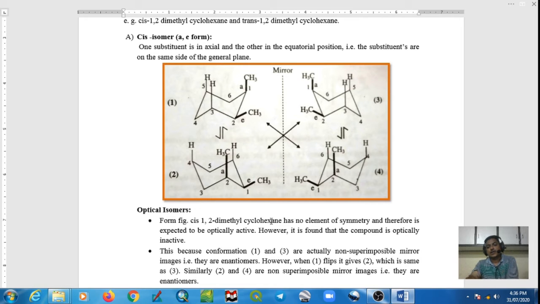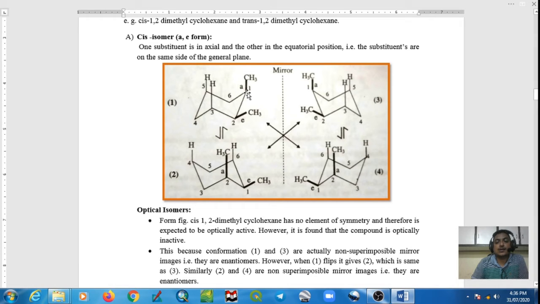That's why we expected this molecule must be optically active.